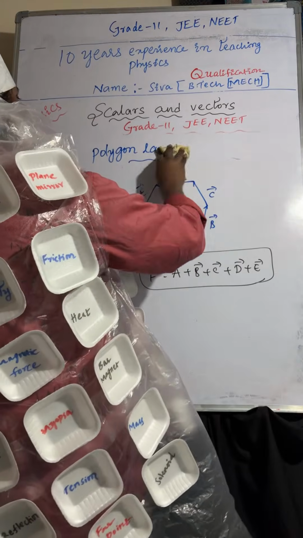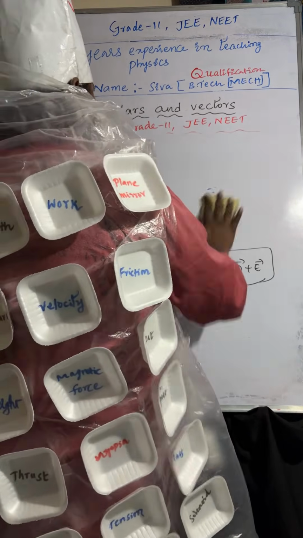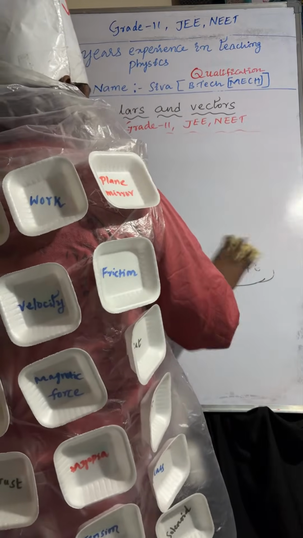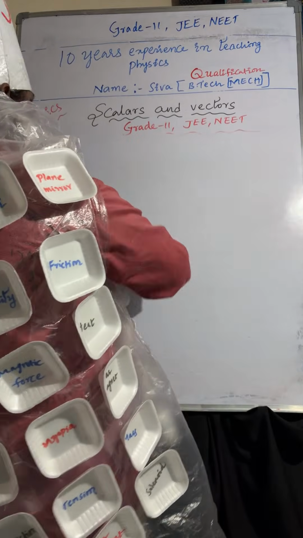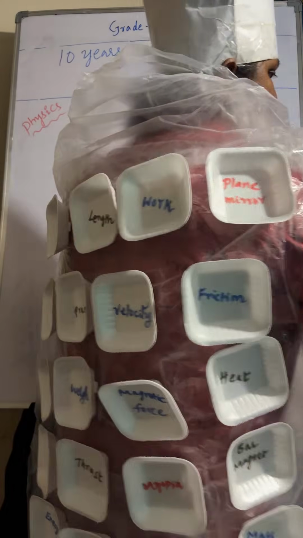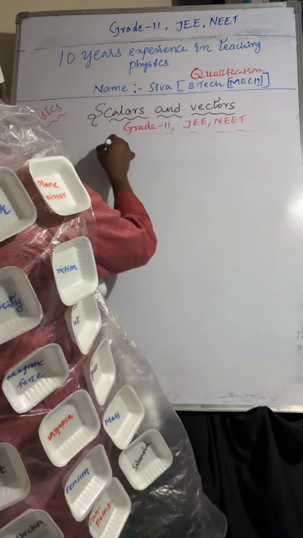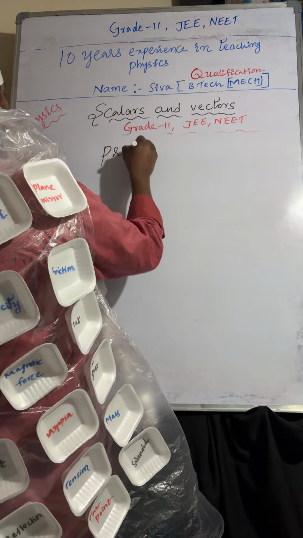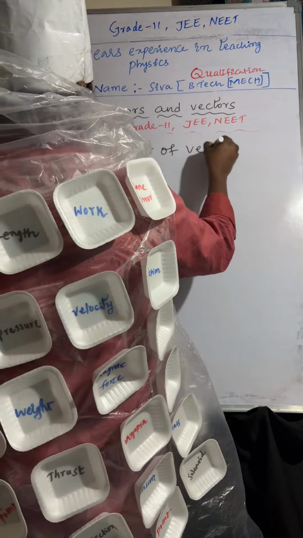So this is about the polygon law of vectors. Coming to the product of vectors, we'll discuss the product of vectors. There are two products of vectors.